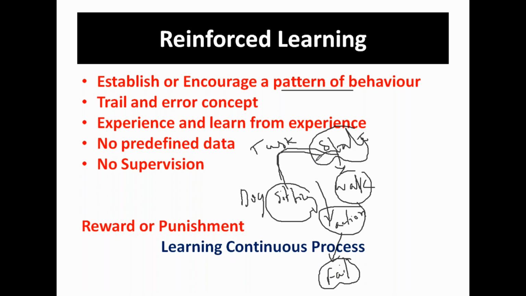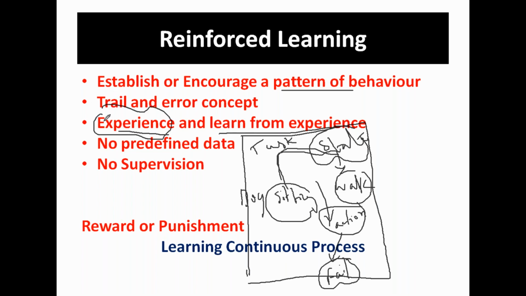This concept is purely trial and error. It is learning from the environment, getting data from the environment. It's very simple: experience, and learn from experience. First it has to get experience, and after getting experience, it has to learn from the experience. That is the idea.